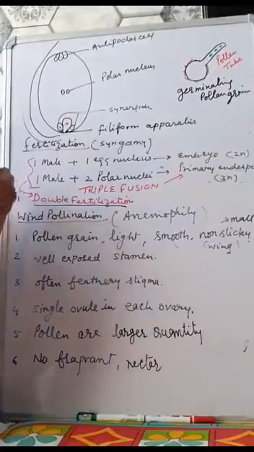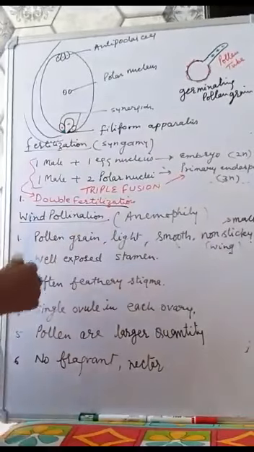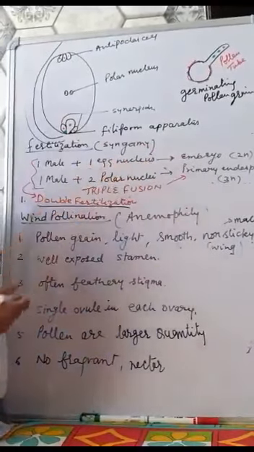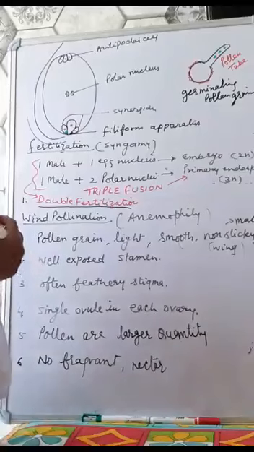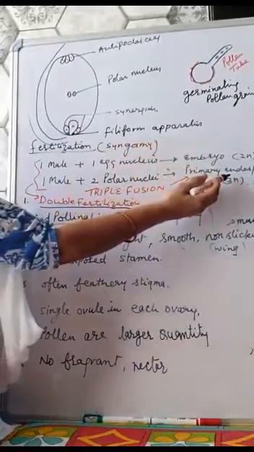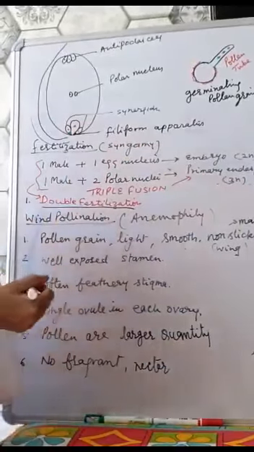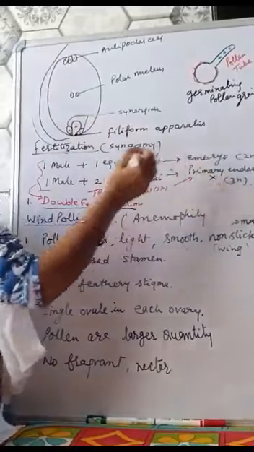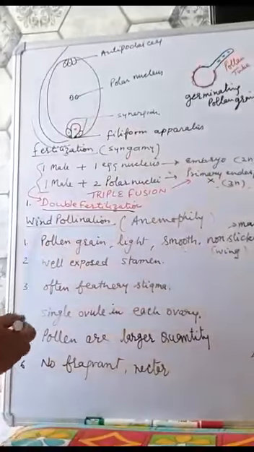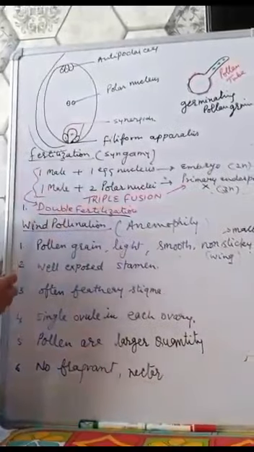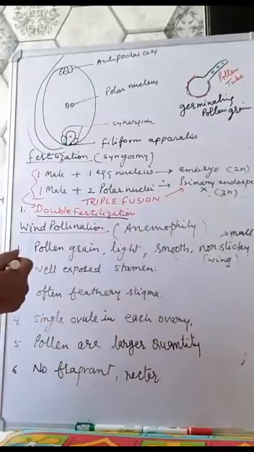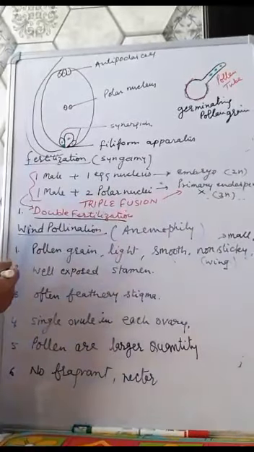Number 1, double fertilization takes place. Number 2, the endosperm is triploid. If fertilization does not take place, the endosperm degenerates. Double fertilization was discovered by the scientist Navaschin.